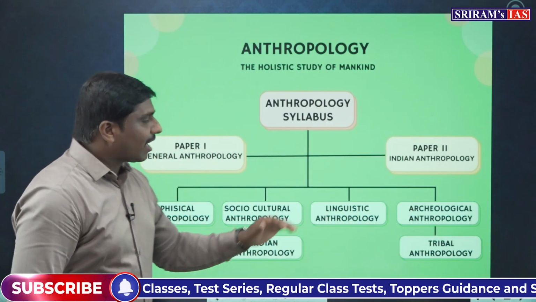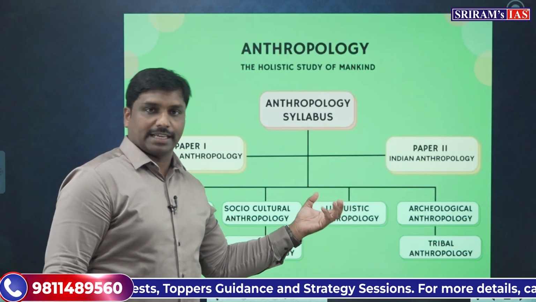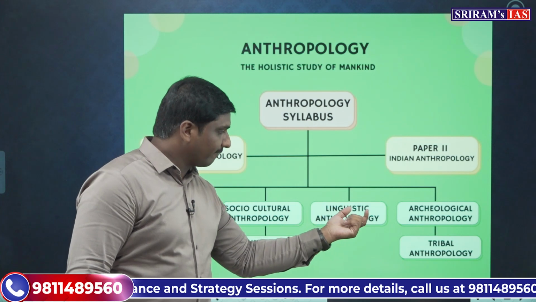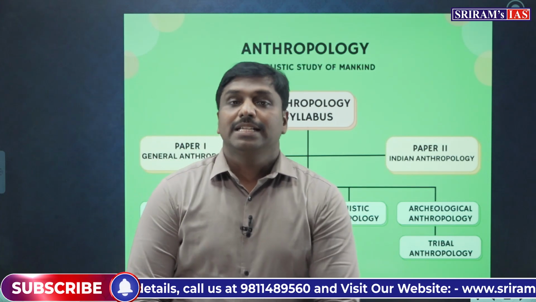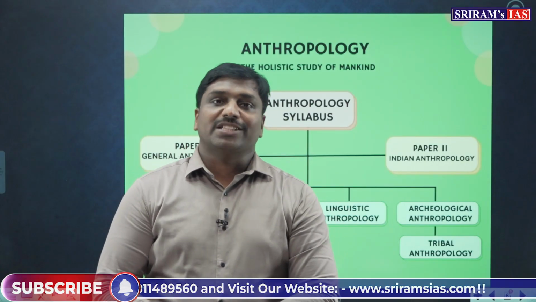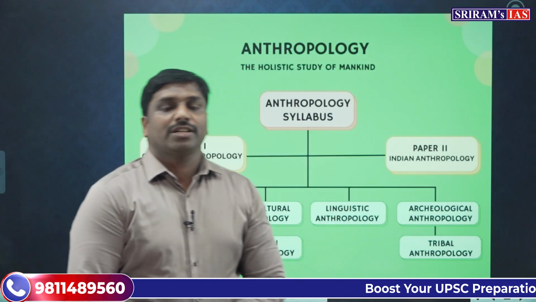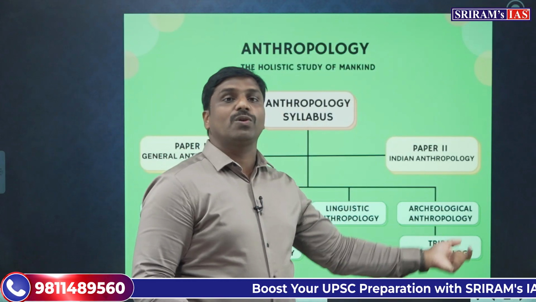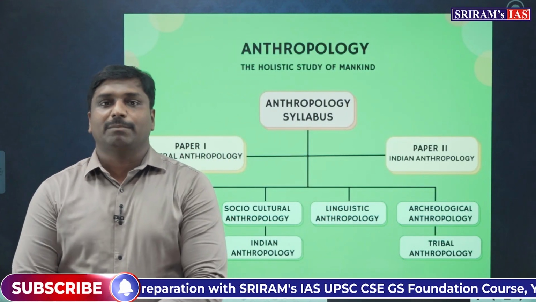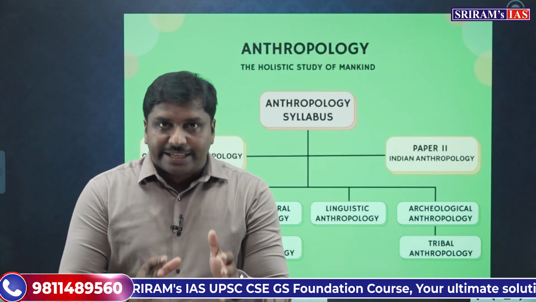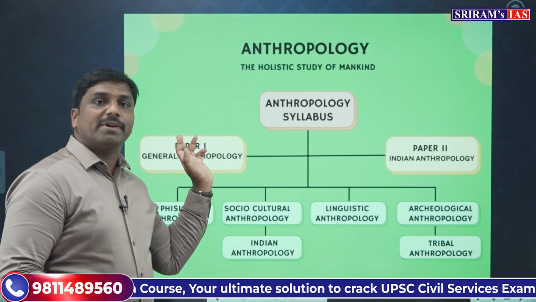Then we'll also study language, which is another branch known as linguistic anthropology. And apart from that, we will also understand some important aspects related to human evolution and primatology, which is a part and parcel of archaeological anthropology. So these are some of the important key areas we'll be discussing in paper 1, which talks about general anthropology.